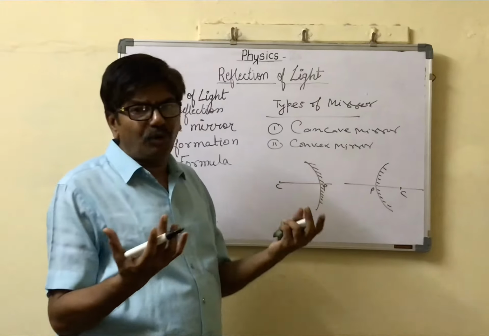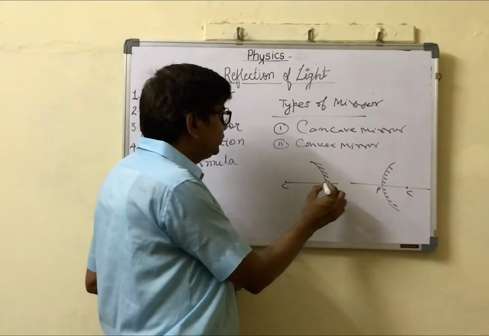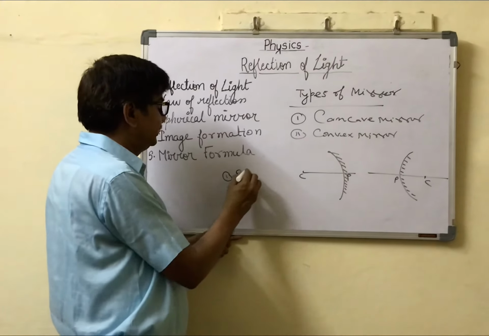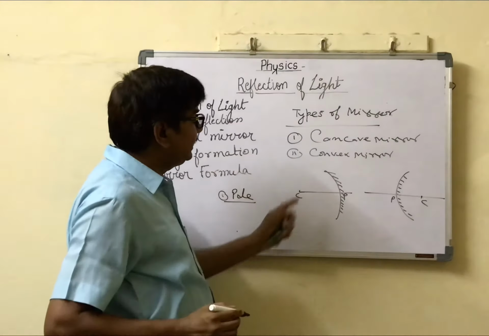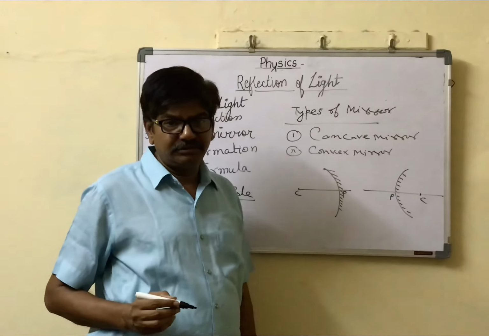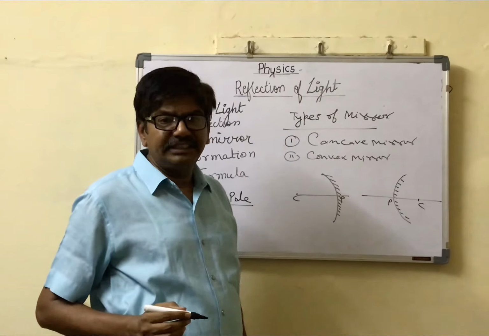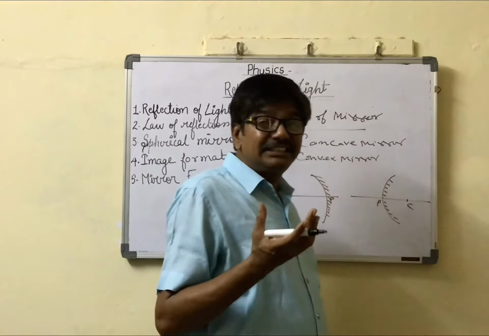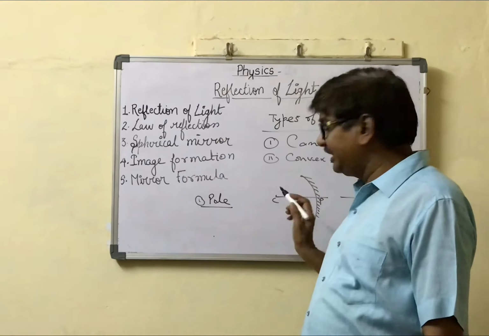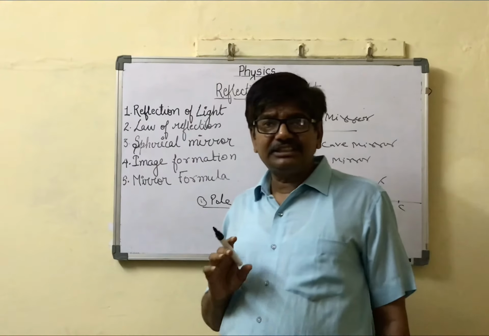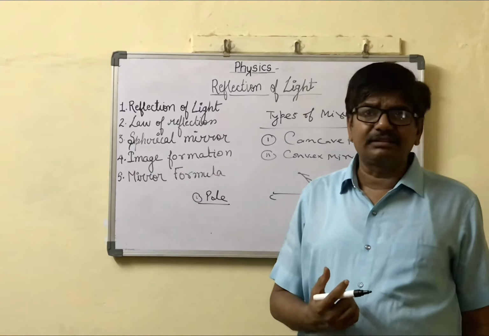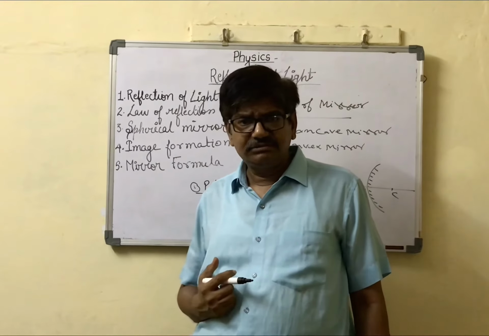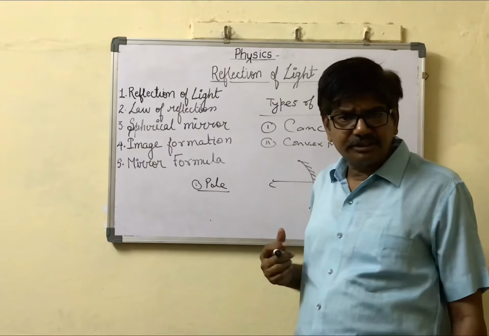Now some important definitions. First, what do you mean by pole? Pole is the midpoint of the spherical mirror. Now the question is, what is the center of curvature? C is called the center of curvature. The center of curvature is the center of the sphere of which the mirror forms a part.